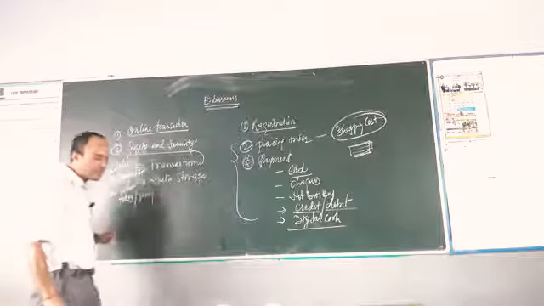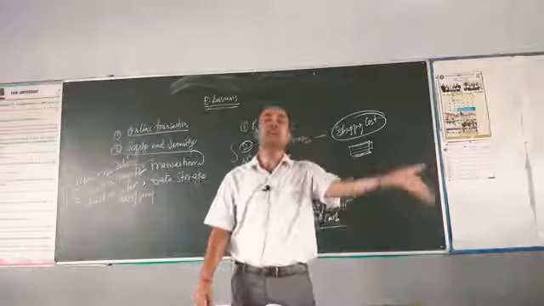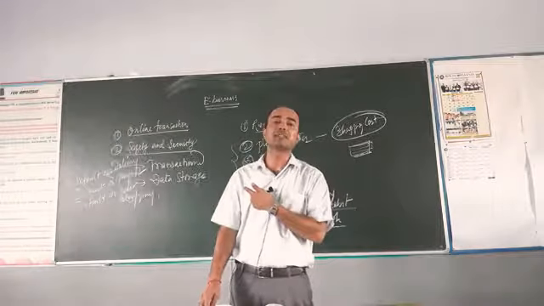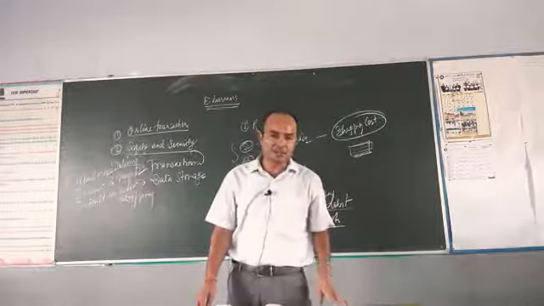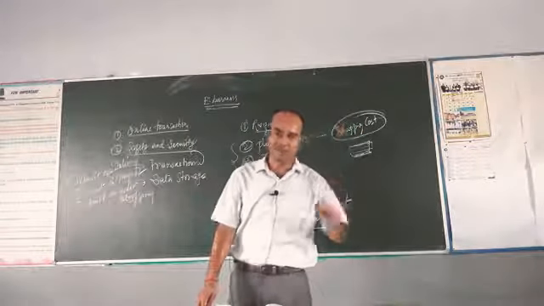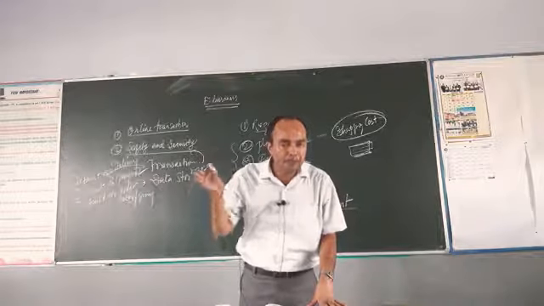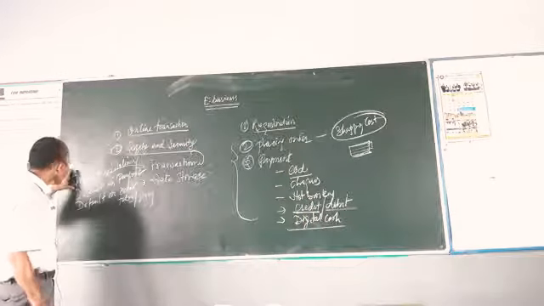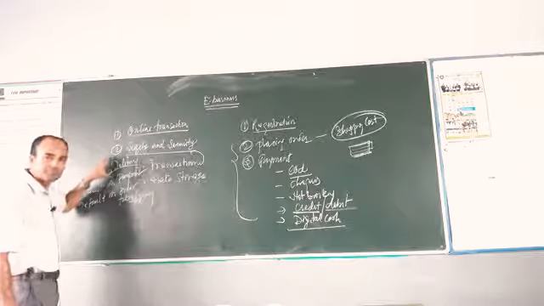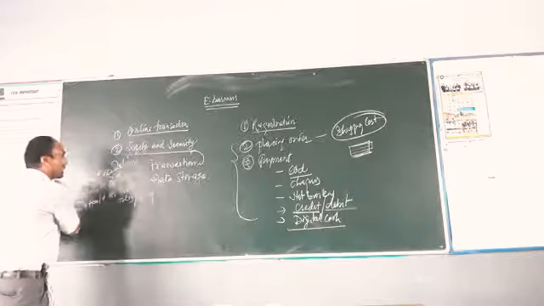Default on delivery means sometimes the product may be delivered to the wrong address. This we call default on delivery. Generally what happens is the product is purchased by some particular person and delivered to some other person. In such a case, the buyer faces the loss. Similarly, sometimes the product may be delivered to the wrong address. This is called default on delivery.